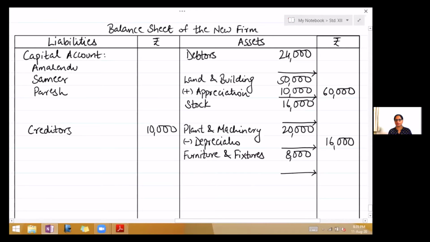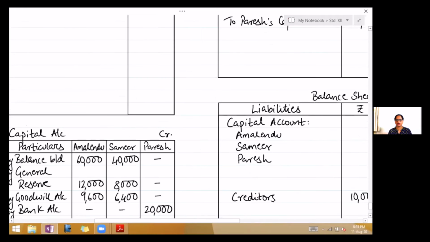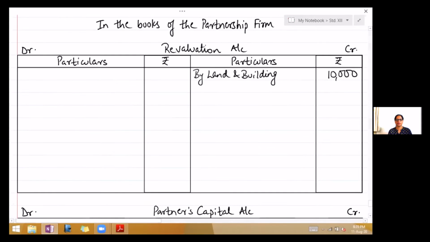How much is it depreciated by? 4,000. So value has decreased. So the second effect will come on the debit side of revaluation account. On the debit side, write to plant and machinery 4,000.